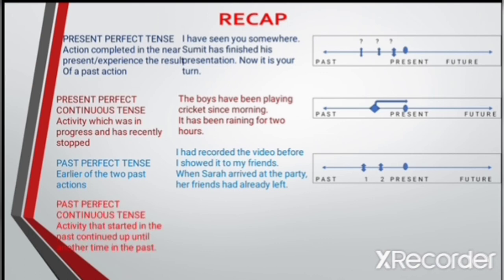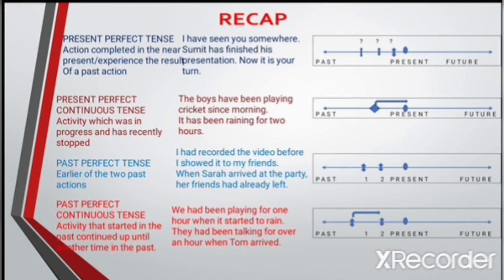Past perfect continuous tense is used to talk about an activity that started in the past but continued for some time until another activity in the past. For example, we had been playing for 1 hour when it started to rain. They had been talking for over an hour when Tom arrived.